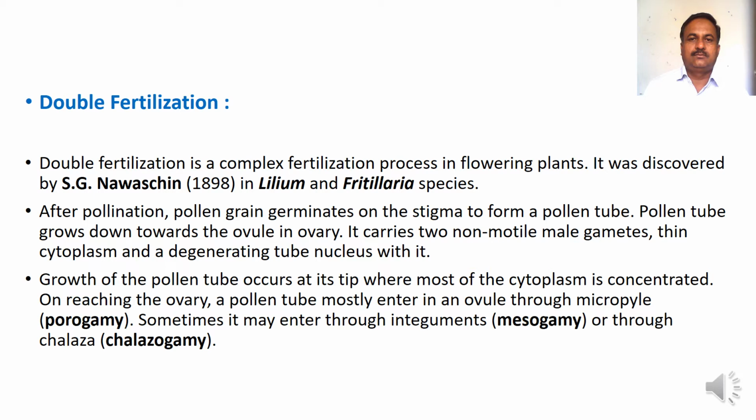Sometimes it enters through the integuments, which is called mesogamy, and sometimes through the chalazal end, which is called chalazogamy.